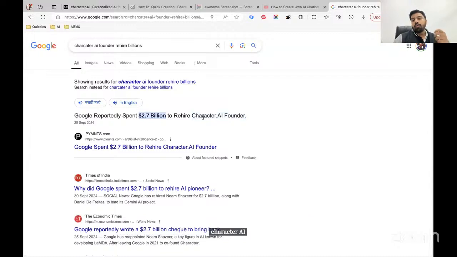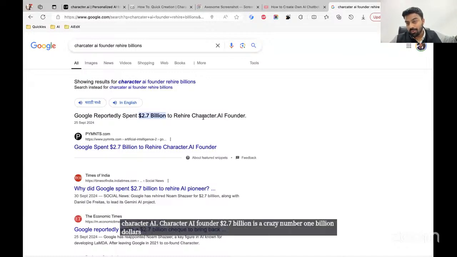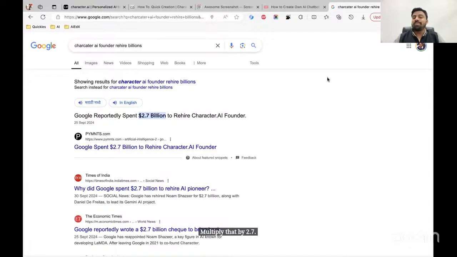Character AI founder. $2.7 billion is a crazy number. $1 billion is 8,500 crore rupees. Multiply that by 2.7, it's more than 20,000 crore rupees. So that's a crazy story. So don't doubt your side project, because who knows, your project might be worth multi-billion dollars or multi-million dollars. Never underestimate the project, right?